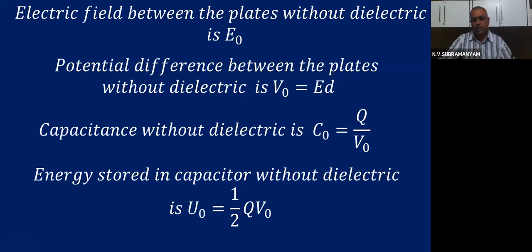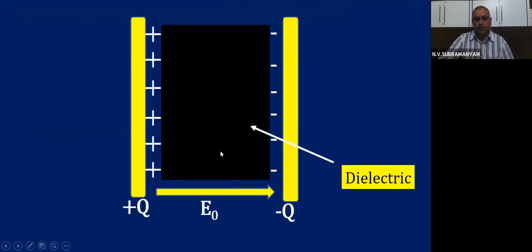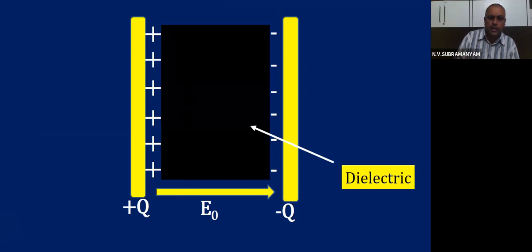Now we have to see what happens to these parameters when you keep the dielectric material. So I am imagining that this black colored thing you are seeing is the dielectric material. The dielectric material means material only. It will also have atoms, nuclei and electrons, that is positive charge and negative charge.